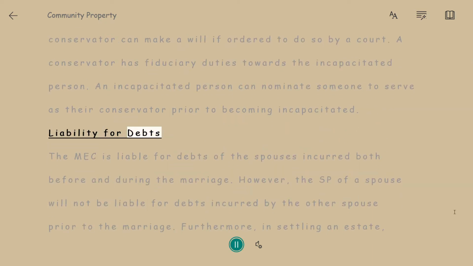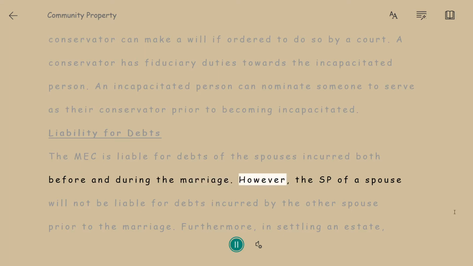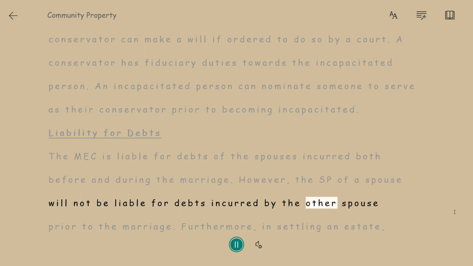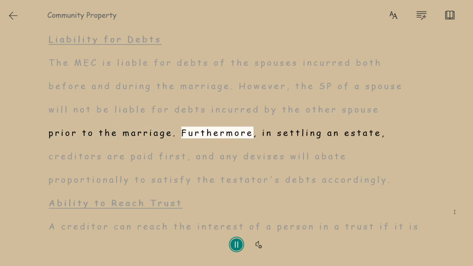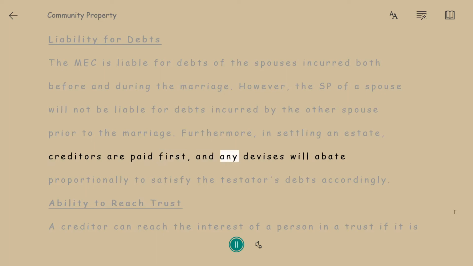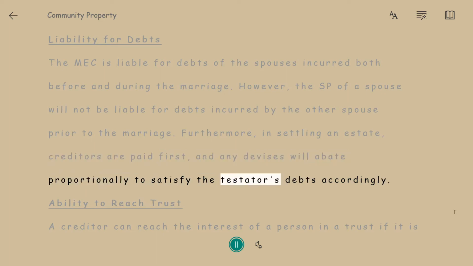Liability for debts. The MEC is liable for debts of the spouses incurred both before and during the marriage. However, the SP of a spouse will not be liable for debts incurred by the other spouse prior to the marriage. Furthermore, in settling an estate, creditors are paid first, and any devises will abate proportionally to satisfy the testator's debts accordingly.